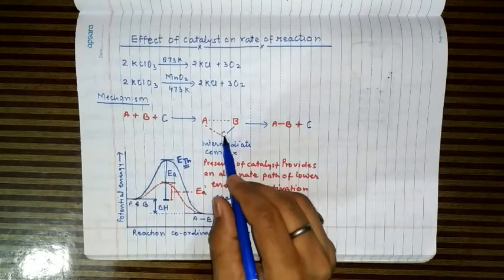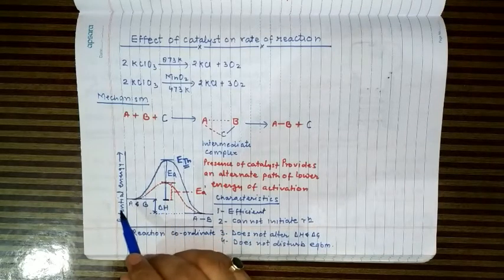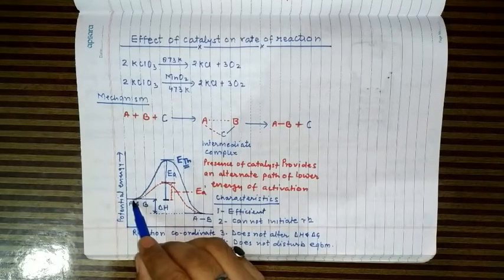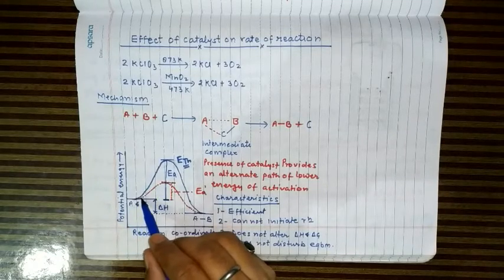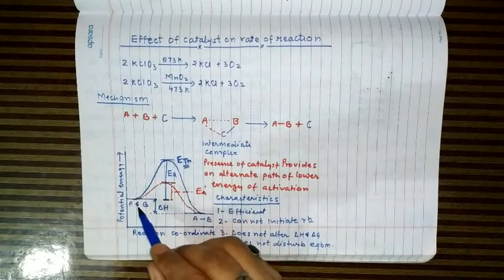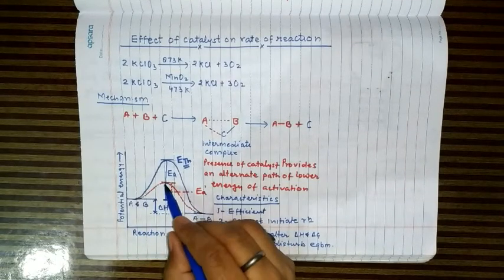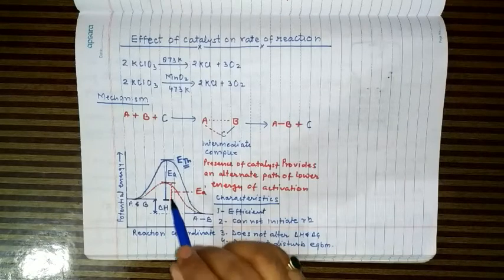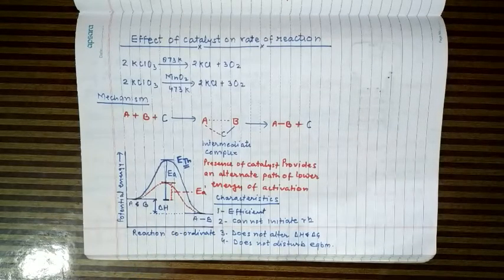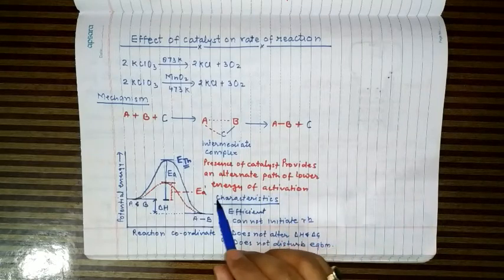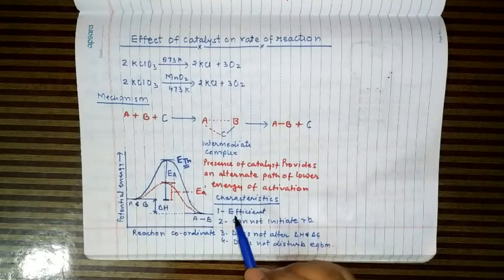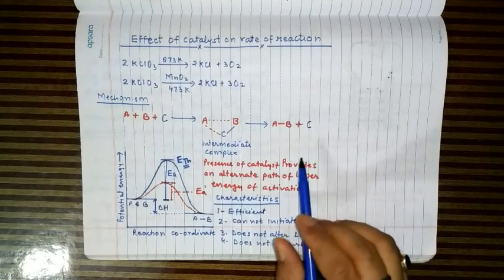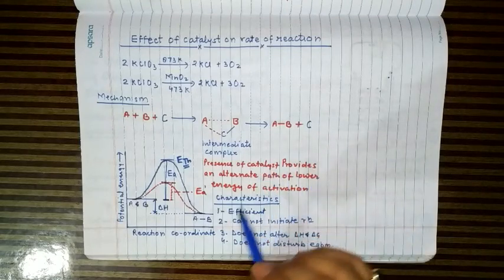Now once the catalyst C is added, you are seeing that the catalyst provides an alternate path. This is represented by the red line here, an alternate path to the reaction, and it lowers the energy of activation. And we know if the energy of activation is lowered, then the rate of reaction is enhanced. So this is how a catalyst works. The presence of catalyst provides an alternate path of lower energy of activation and enhances the rate of reaction many folds, and lastly it gets recovered unchanged in mass and composition.